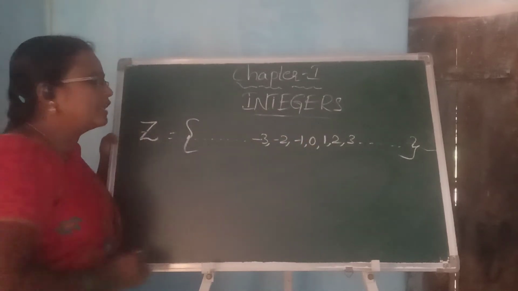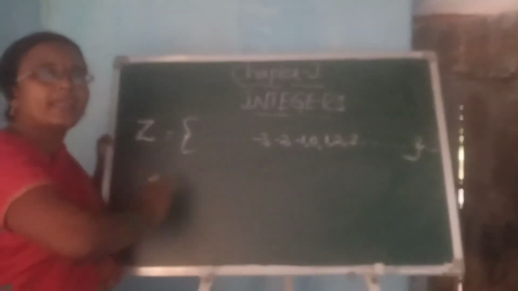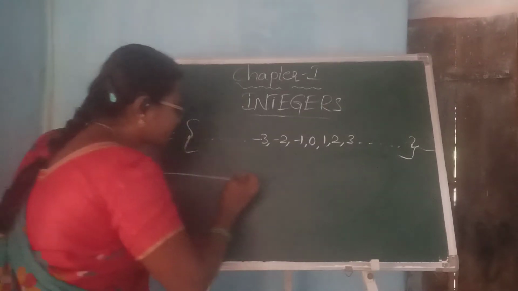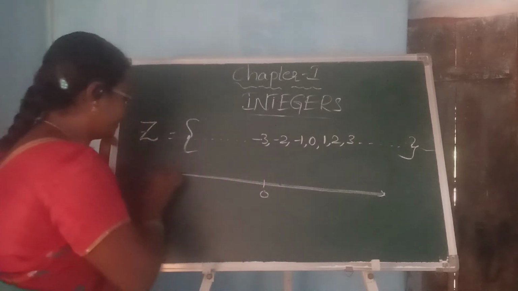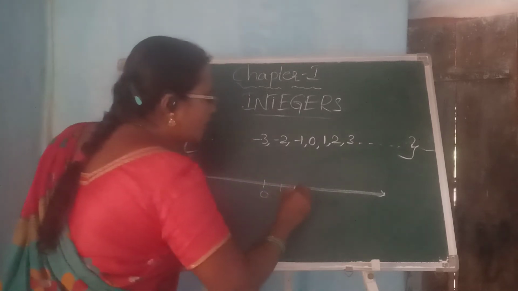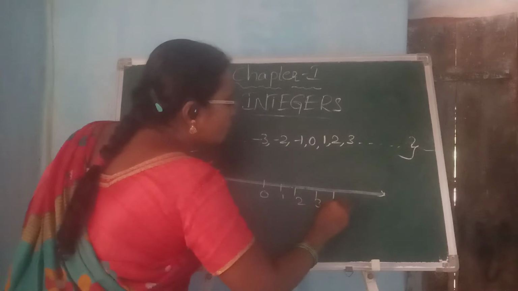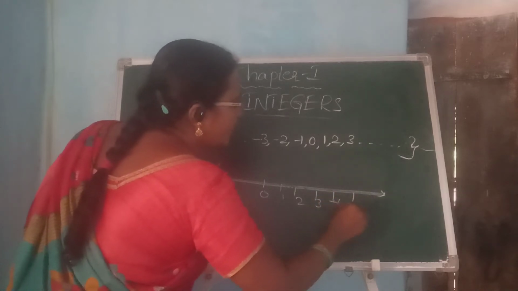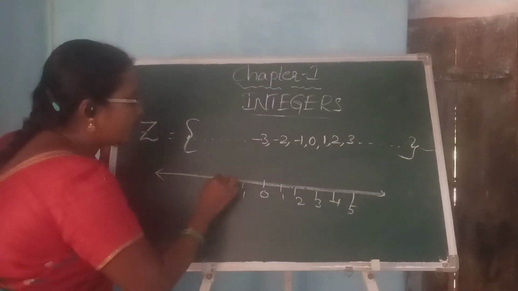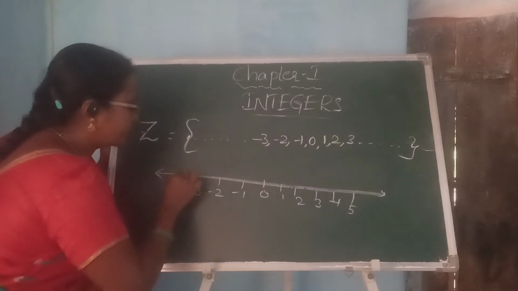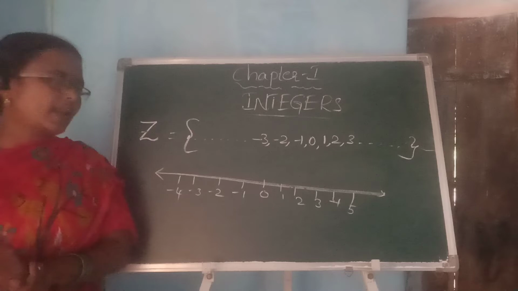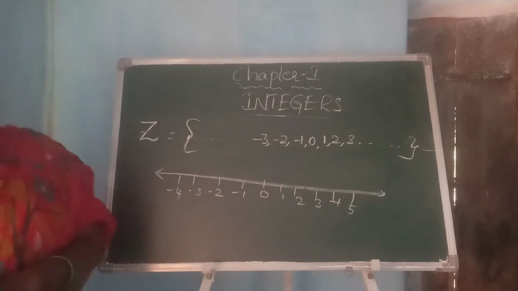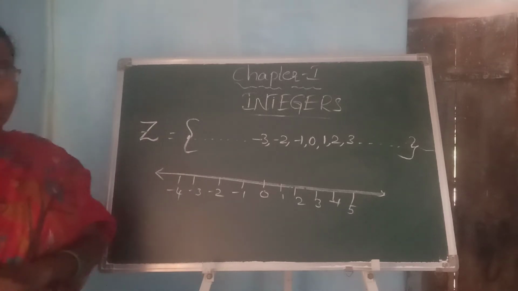So in order to make a clear understanding of the integers, I will make a number line. So we know the 0, then 1, 2, 3, 4, 5, and so on. And here minus 1, minus 2, minus 3, minus 4, and so on. So there, for example, is a number line I have given here. We already know that previously we have drawn many number lines.